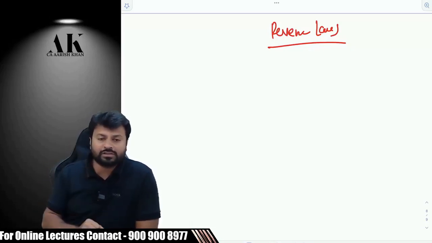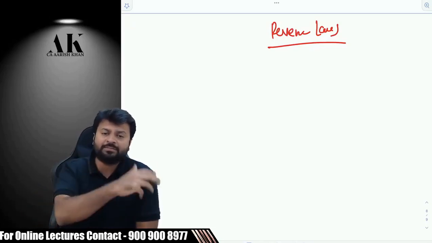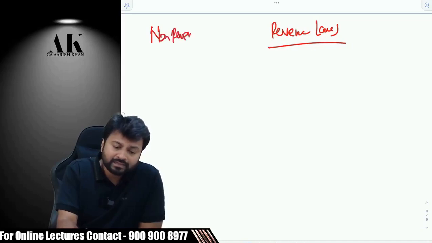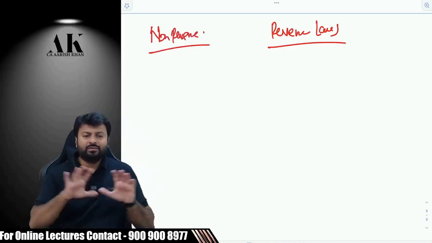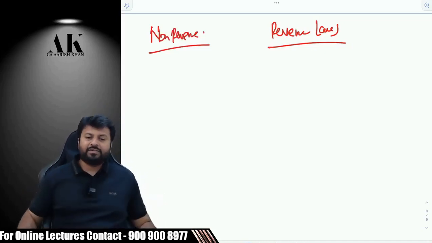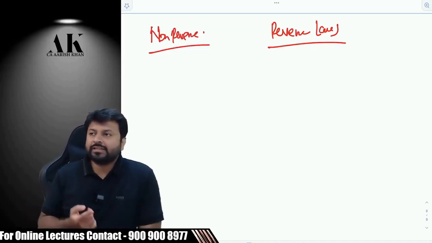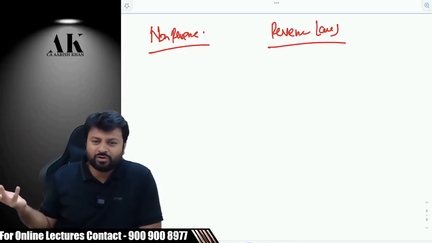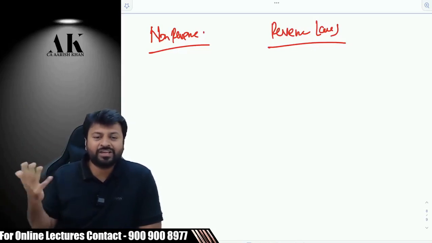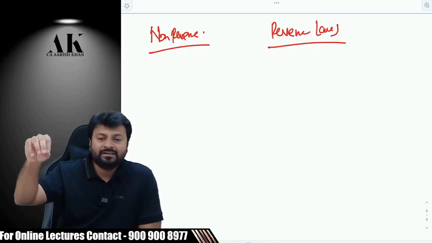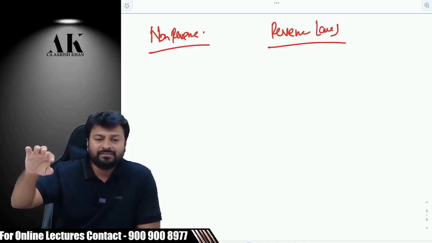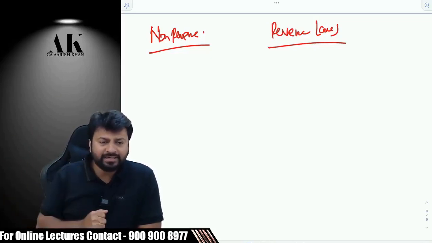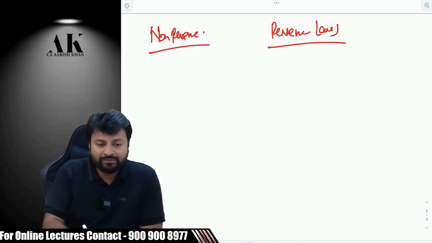What are non-revenue laws? Non-revenue laws are for administration purposes. Like the Companies Act. Is it made to collect revenue or to regulate? It is for regulation, right? Like the Uniform Civil Code which the government is thinking of bringing. Is it a revenue law? No. It is for administration, regulation. Like the CAA, Citizenship Amendment Act, or even the Indian Contract Act. All these are non-revenue laws.